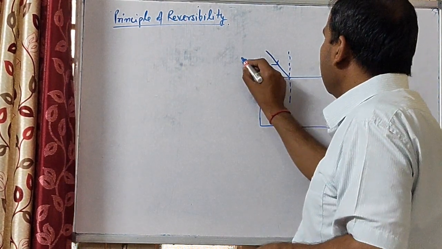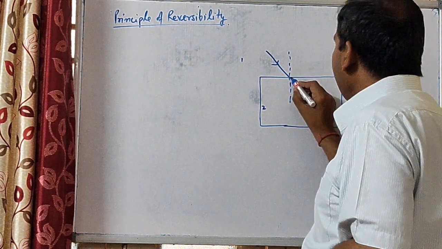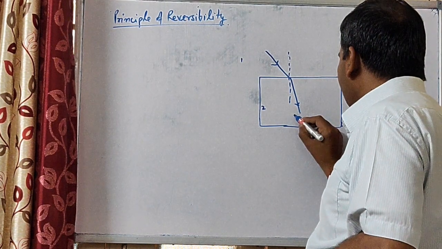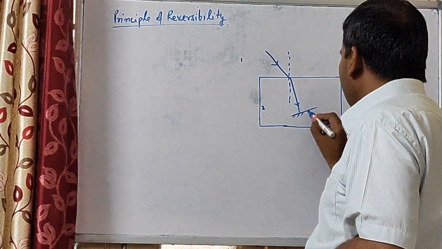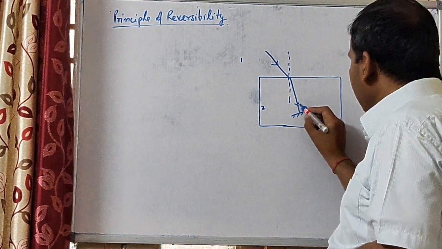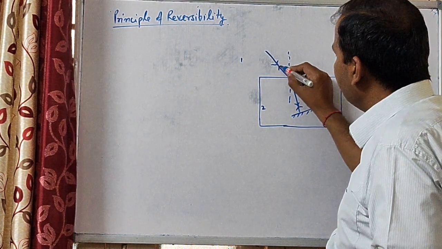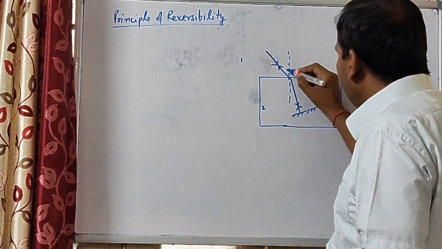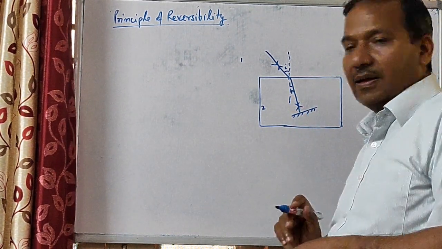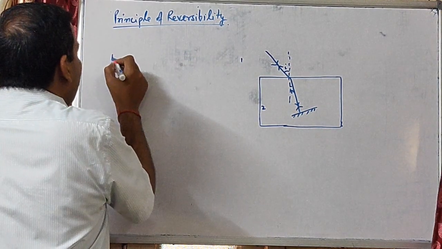Suppose it is the first medium and it is the second medium. The light ray bends towards the normal, and we place the glass slab normal to this refracted light. It means this light ray is reflected back to the same medium. Clear? Initially the incident angle was I and the refracted angle was R.